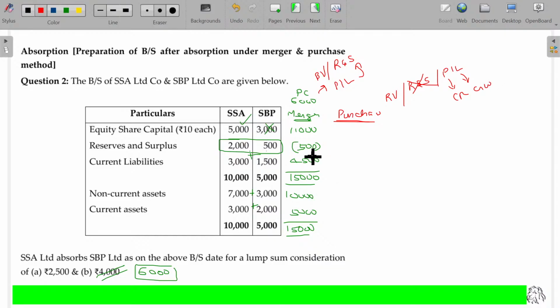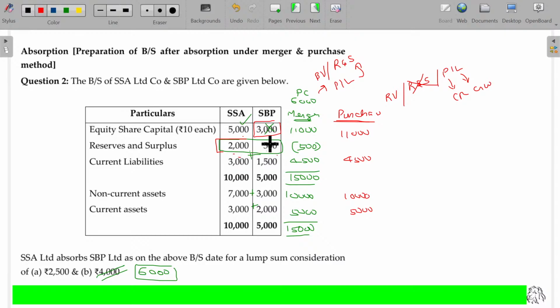Now, 5,000 plus 6,000, 11,000. Current liabilities being 4,500. 10,000, 5,000. You know that you are paying 500 rupees excess, because 3,000 worth, but you are paying 6,000, 3,000 rupees excess. Actually, 2,500 is already there.